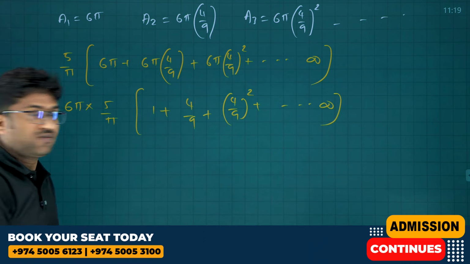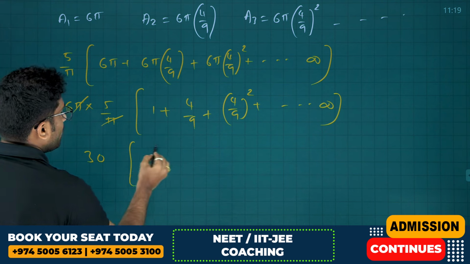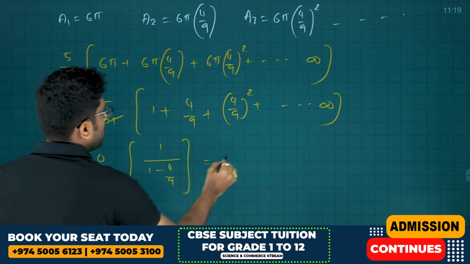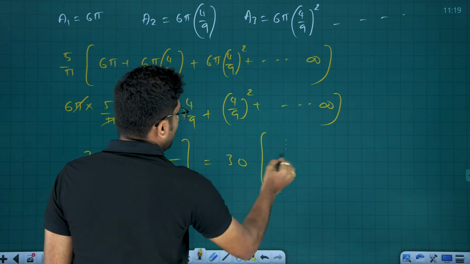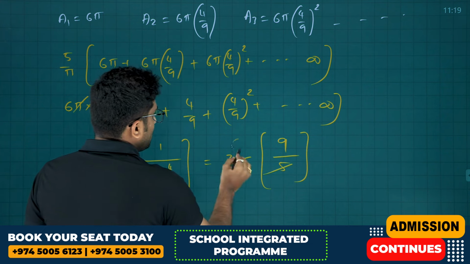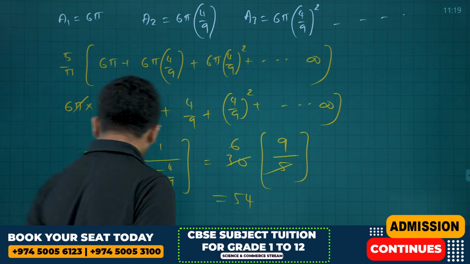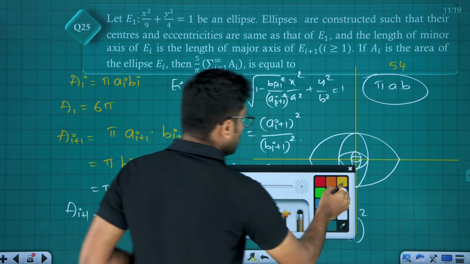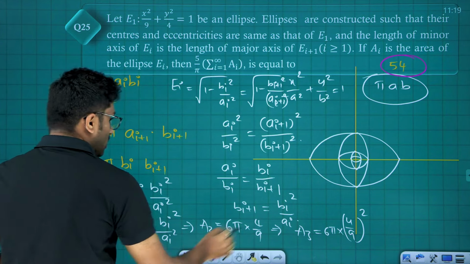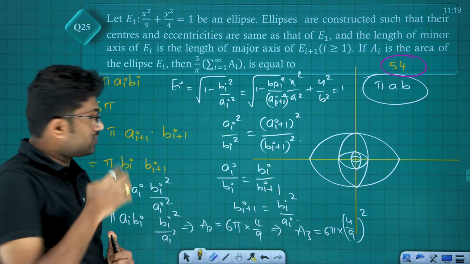This is an infinite GP, friends. So 5 times 6 is 30 times. Infinite GP sum is a by 1 minus r, so 1 divided by 1 minus 4 by 9. So that is equal to 30 into 1 by 5 by 9. 5 1 is 5, 5 6 is 30, 6 9 is 54. So the answer is 54, friends. The answer is 54. Yes, we have got the correct answer. Quite a good question from ellipse, and a different question it is actually.